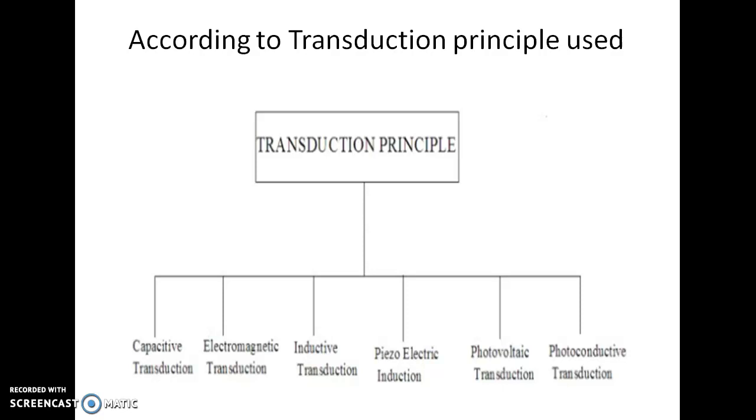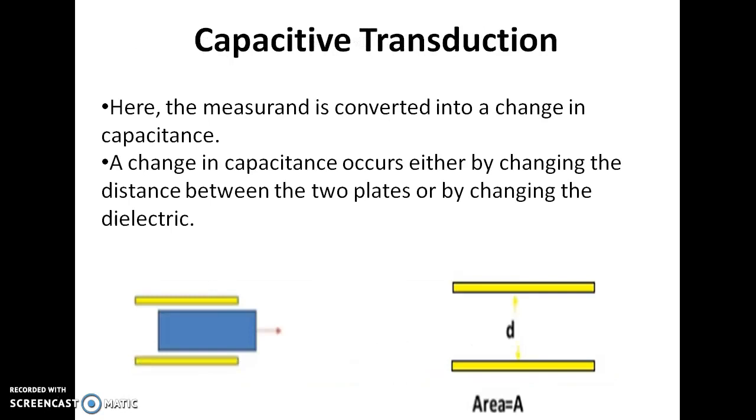According to the transduction principle used, we have different types of transducer. First is capacitive transduction, then electromagnetic transduction, inductive transduction, piezoelectric transduction, photovoltaic transduction, and photoconductive transduction. First one is capacitive transduction.